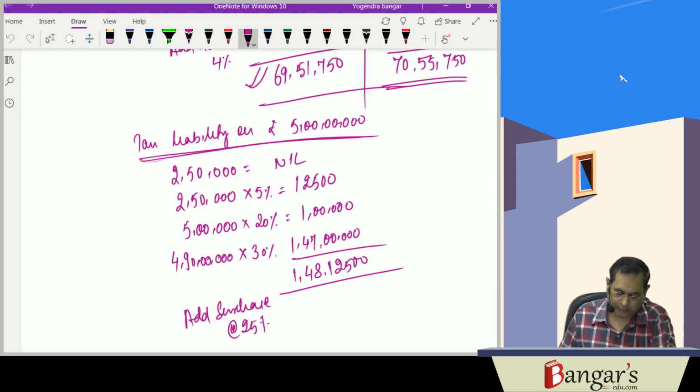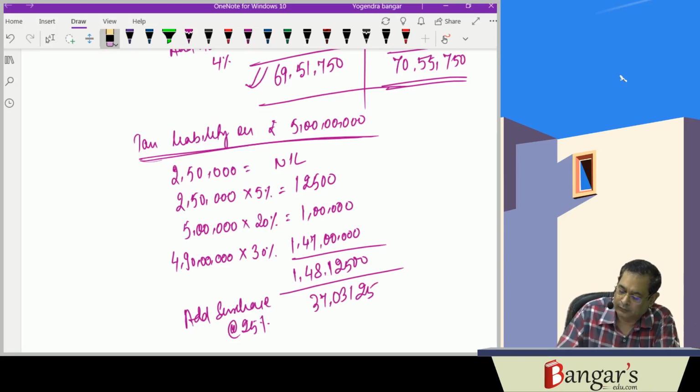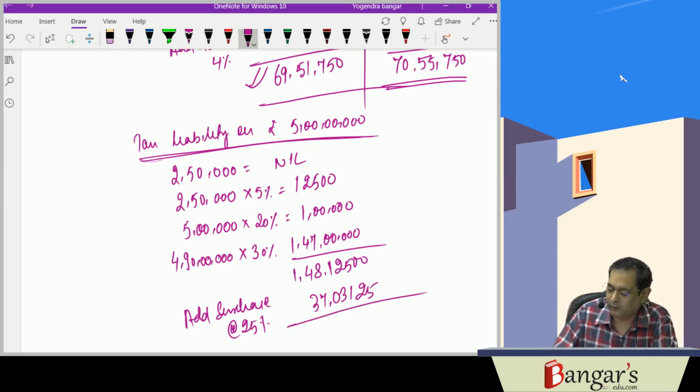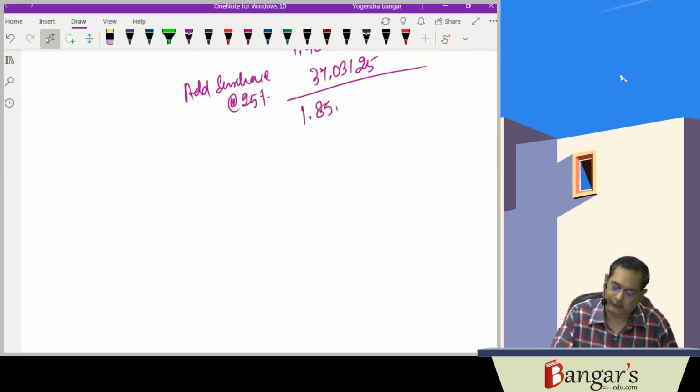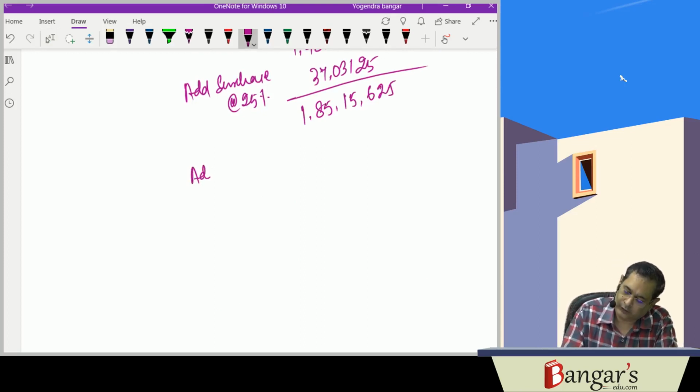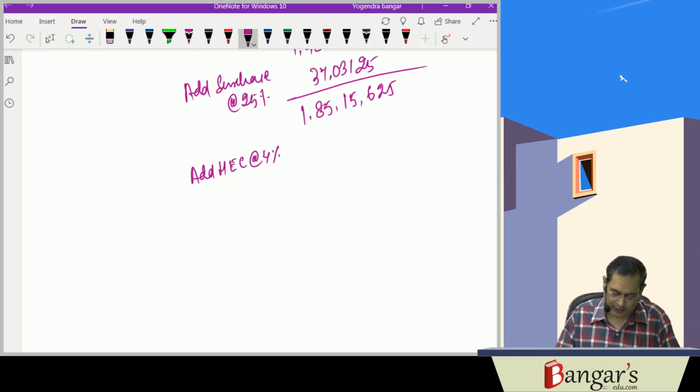That is 37,03,125. This is the surcharge. So here the liability works out to be 1 crore 85 lakhs 15,625. Add HEC at the rate of 4%.